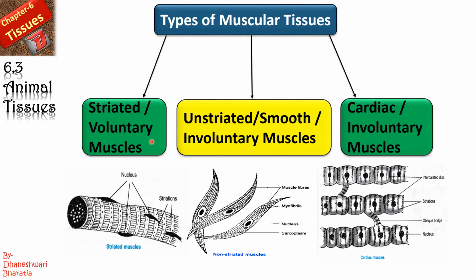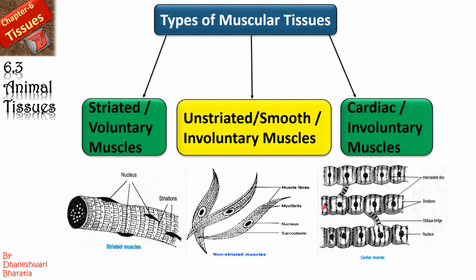Voluntary muscles means the movement is in our hand, whereas involuntary means which is not in our hand. It is an ongoing process, right? And the examples for the same are striated for voluntary muscles, and for involuntary we have unstriated or cardiac muscles. Cardiac means the ones which are present in our heart.